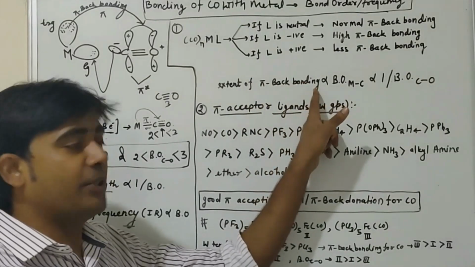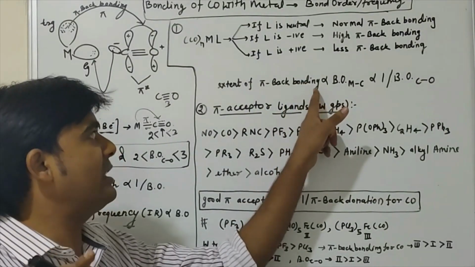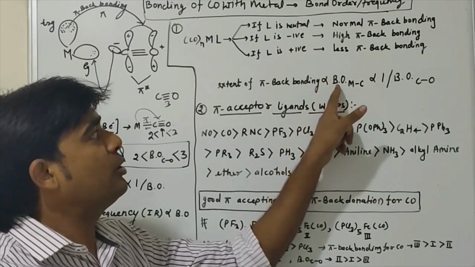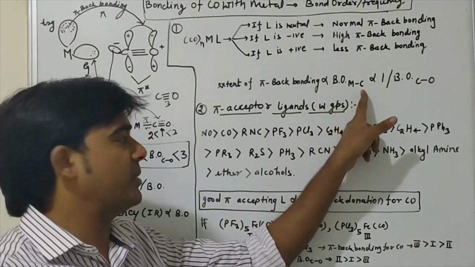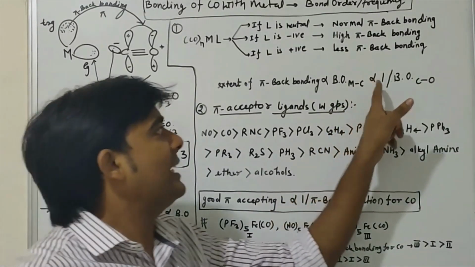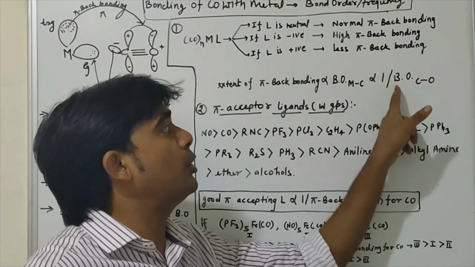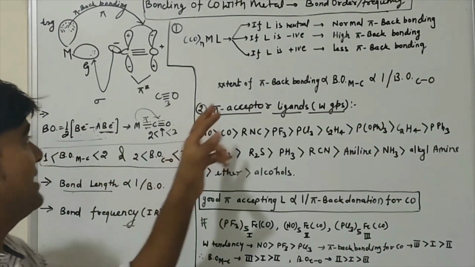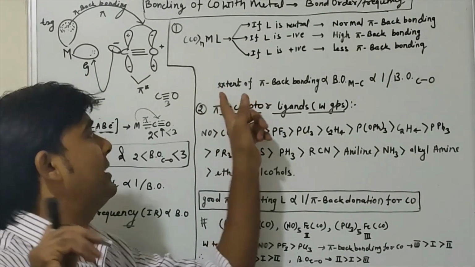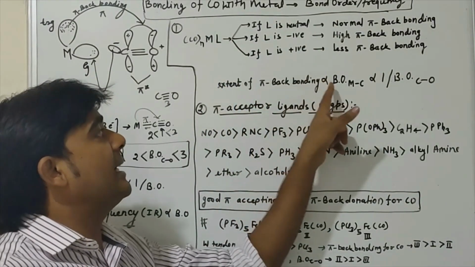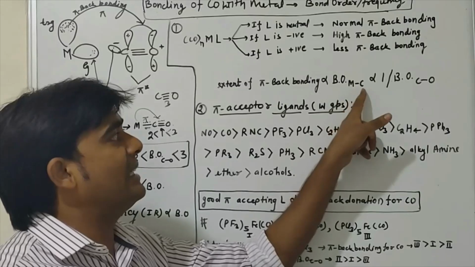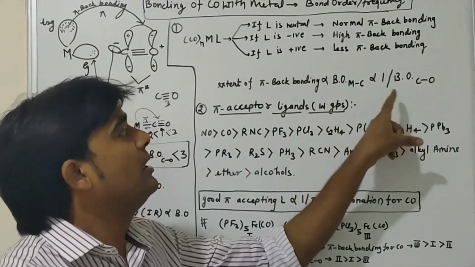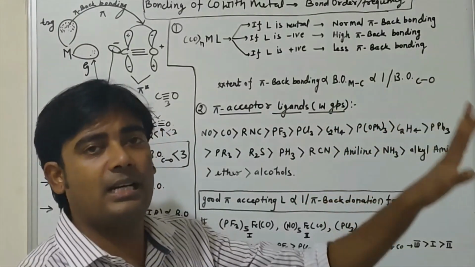So here is a relation: the extent of pi back bonding toward CO is directly proportional to the bond order between carbon and metal, and directly proportional to 1 upon the bond order between carbon and oxygen. Again, listen please: the extent of pi back bonding is directly proportional to the bond order between metal and carbon, and directly proportional to 1 upon the bond order between carbon and oxygen.